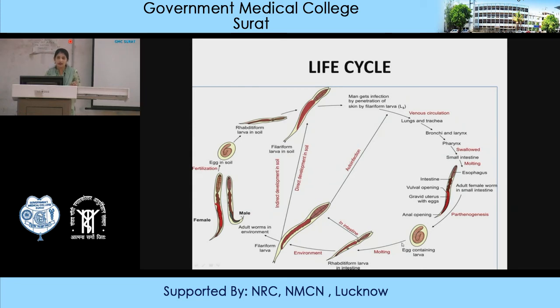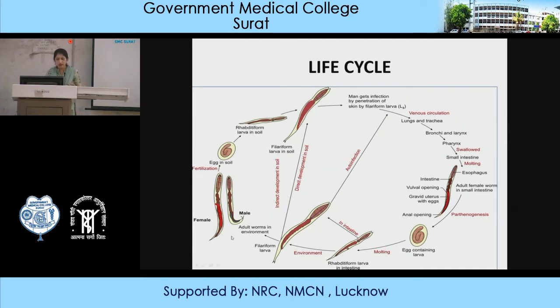Here there are always eggs containing larva. These eggs undergo molting in the intestine and are converted first into rhabditiform larva and then filariform larva. This filariform larva again penetrates the skin of another patient.